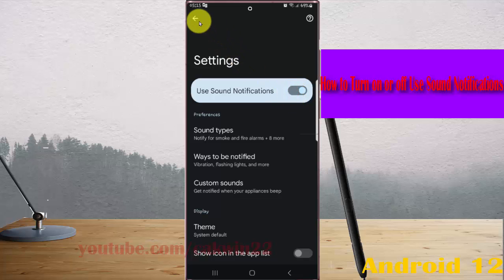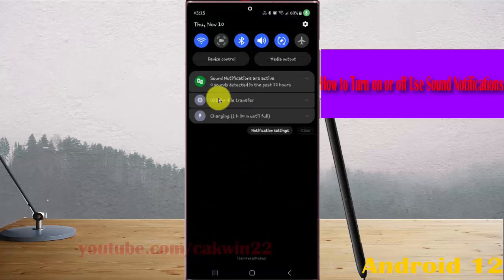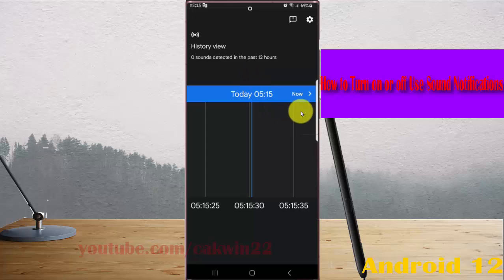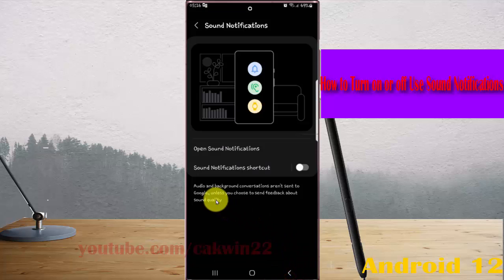If we turn on, you can see some notification in the notification panel, and then tap arrow to play. Audio and background conversations are not sent to Google unless you choose to send feedback about sound quality.